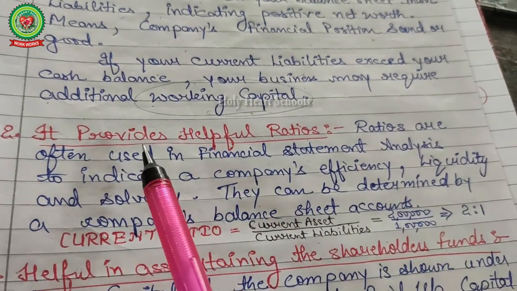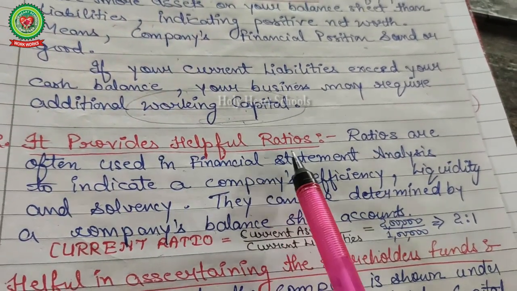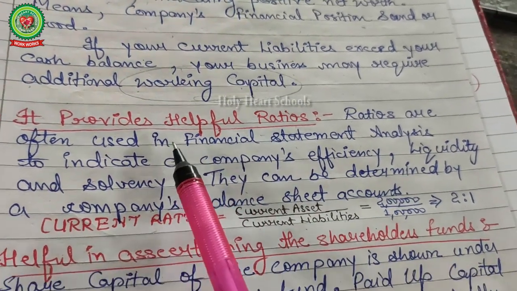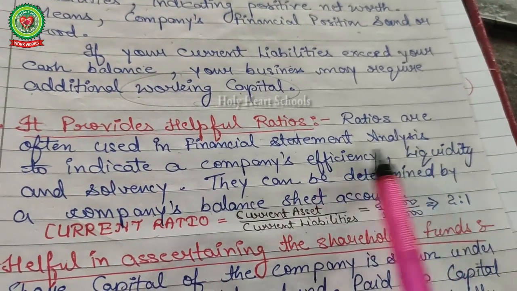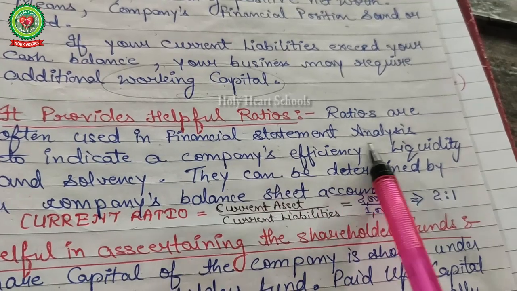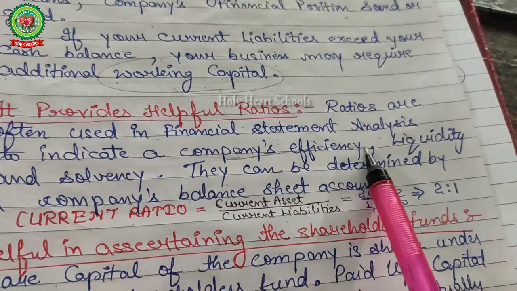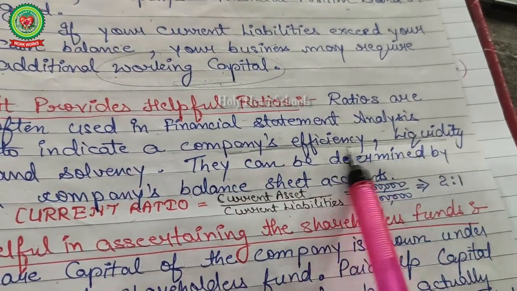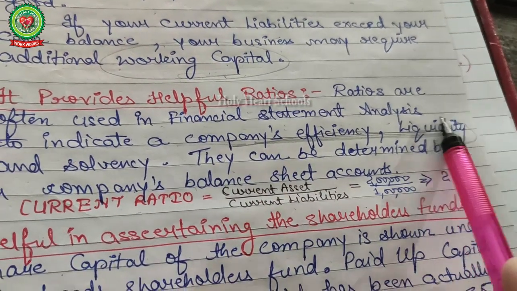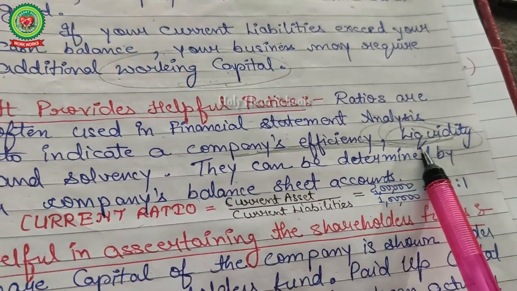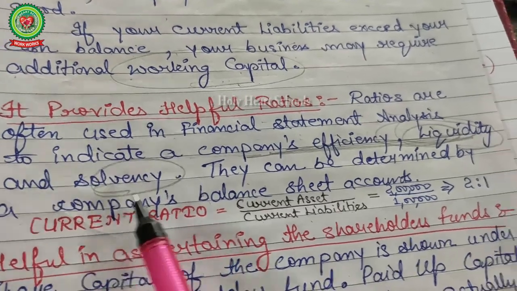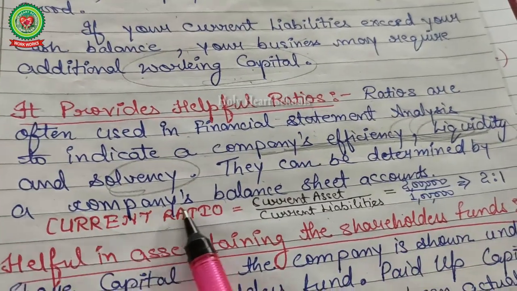Next point is it provides helpful ratios. Yes, you can also see ratios are often used in financial statement analysis to indicate a company's efficiency. If you want to know about a company's efficiency, liquidity (easily convertible into cash assets), and solvency, they can be determined by a company's balance sheet accounts.